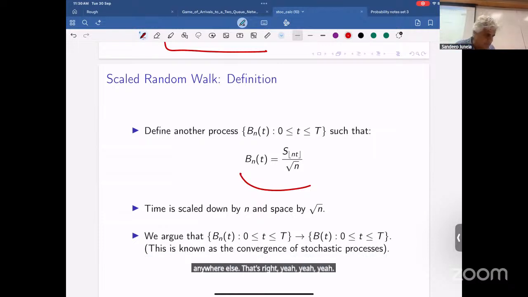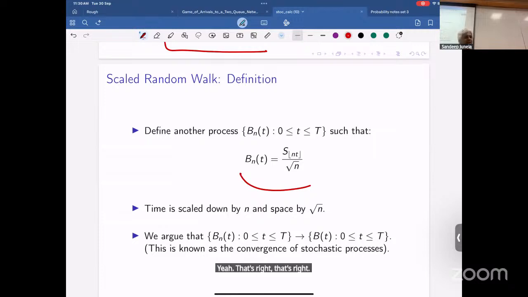Right, so it's a fascinating object. It's been around for more than 100 years, and lots of people have spent a lifetime just studying new properties of Brownian motion. There's always a new thing to be said. This is uniform convergence, right? That's right.